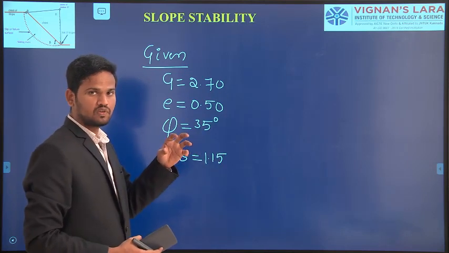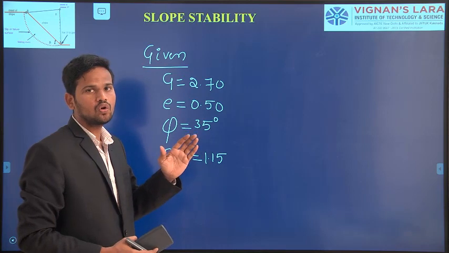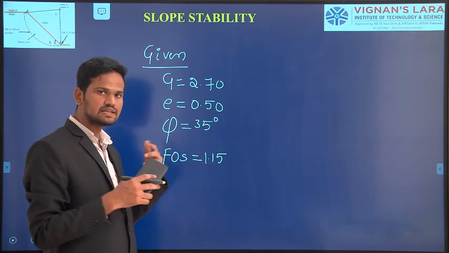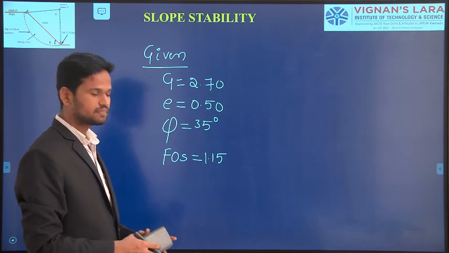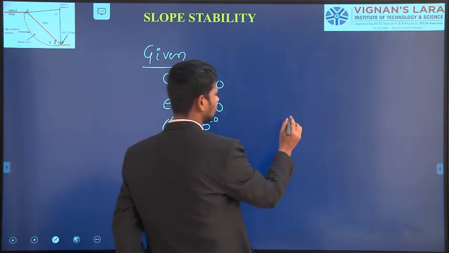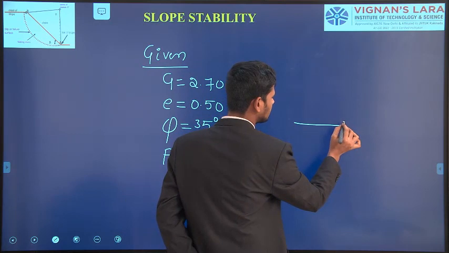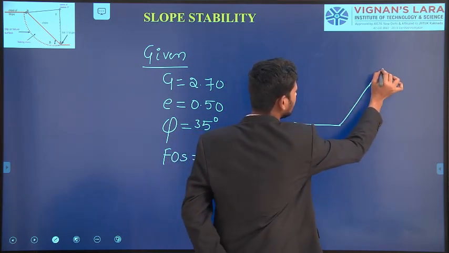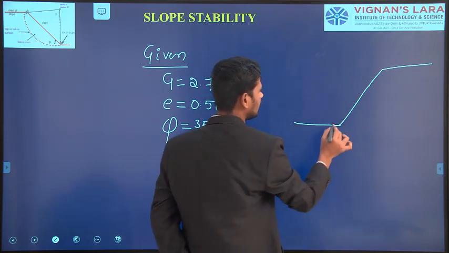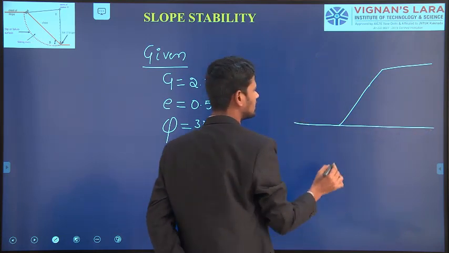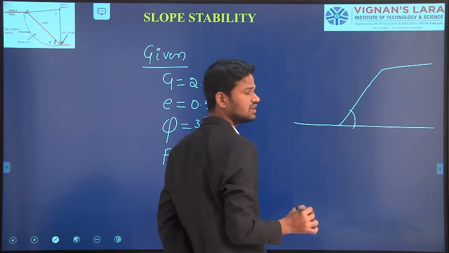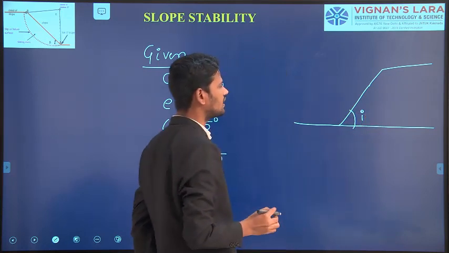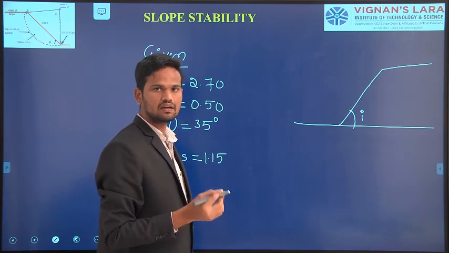For this slope, if it is not going to fail, what is the angle of inclination we should keep? That is the problem they are asking in our present question. Suppose you consider here, this is the natural ground surface. From this natural ground surface, they made some inclination of the slope. We don't know this angle of inclination of the soil mass. That angle may be i or beta.